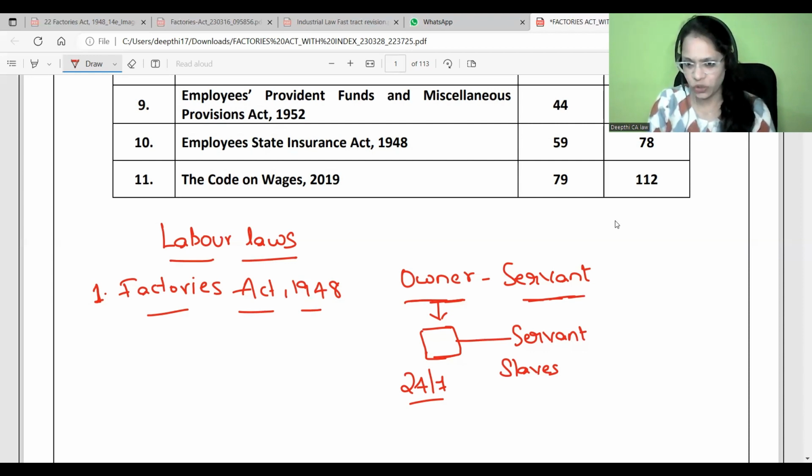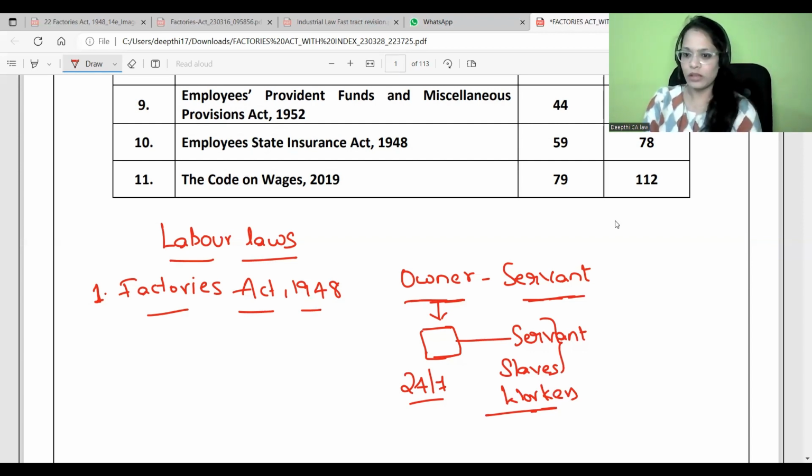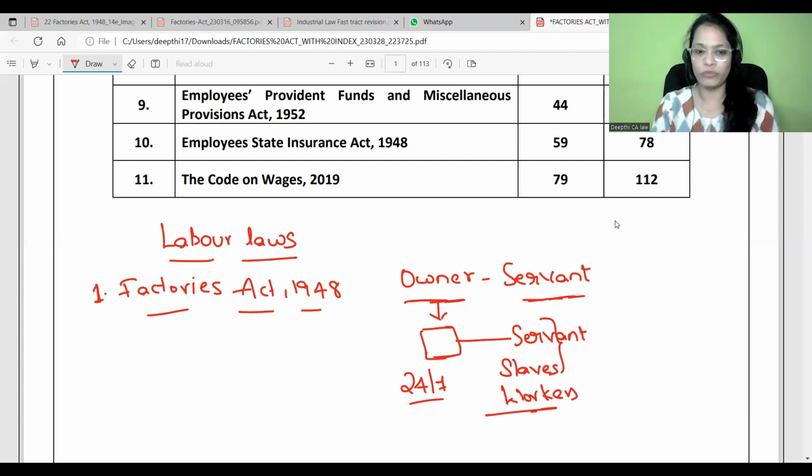Now we tend to call these servants or slaves workers, so from now on I'll refer to them as workers. Workers used to work in such worst conditions where no one took care of them or fought for their rights. To solve such a problem, we implemented the Factories Act 1948.